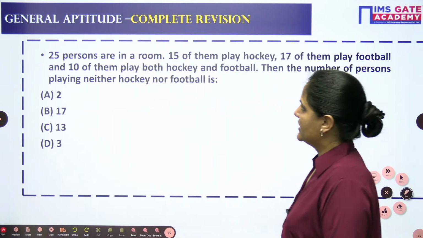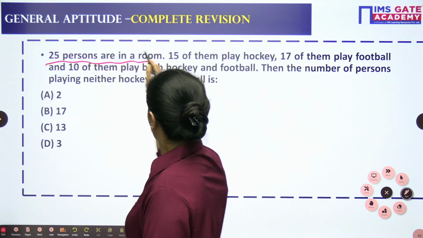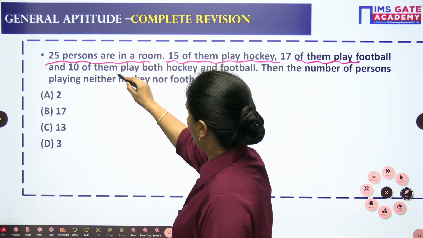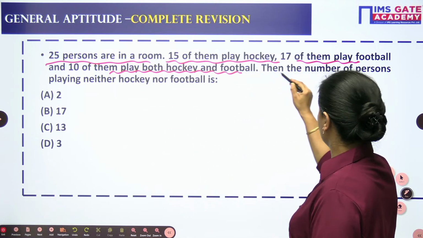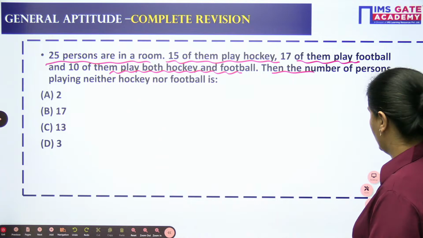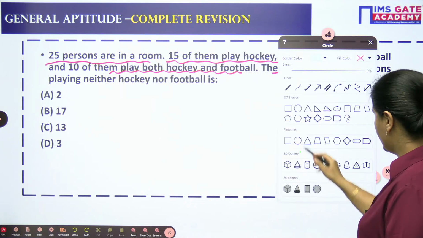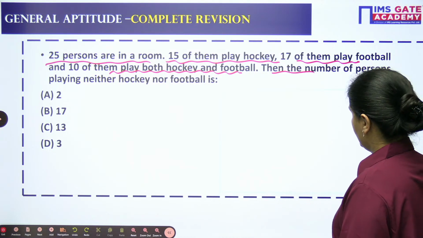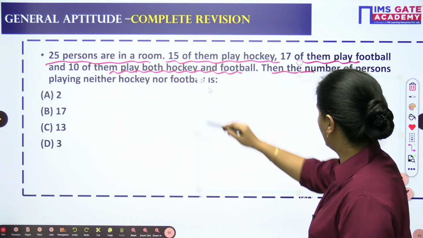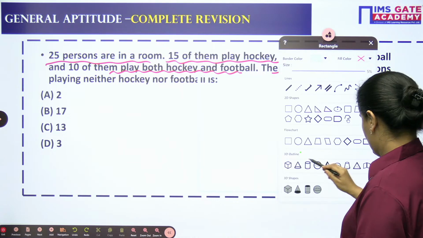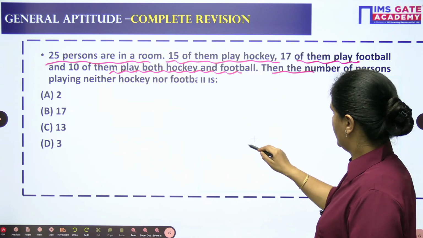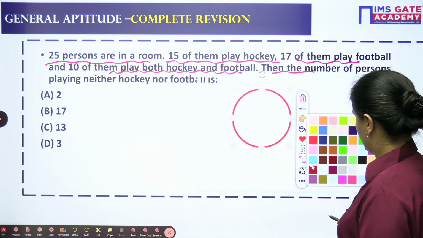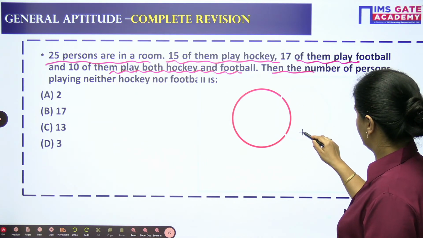25 persons are in a room. 15 of them play hockey, 17 of them play football, and 10 of them play both hockey and football. Then the number of persons who play neither hockey nor football? Very easy question. Neither football nor hockey is what you are looking for.